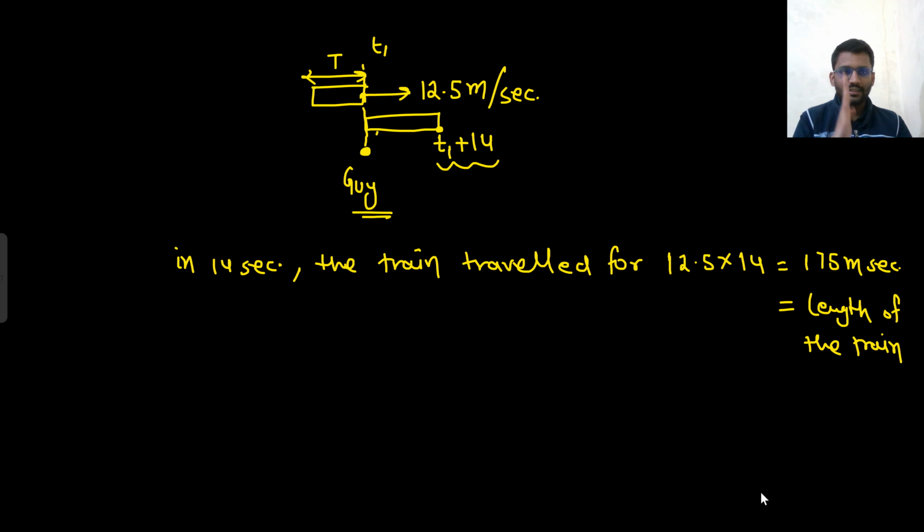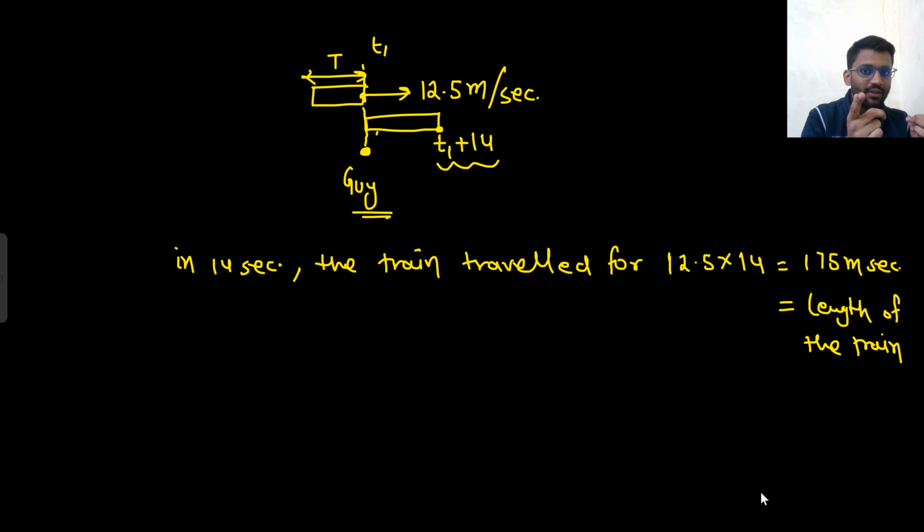Okay. The guy was standing here. The train came and crossed the guy in 14 seconds. So how much length did the train cover? Equal to the length of its own. So the length of train was t. In 14 seconds, it covered its own length.